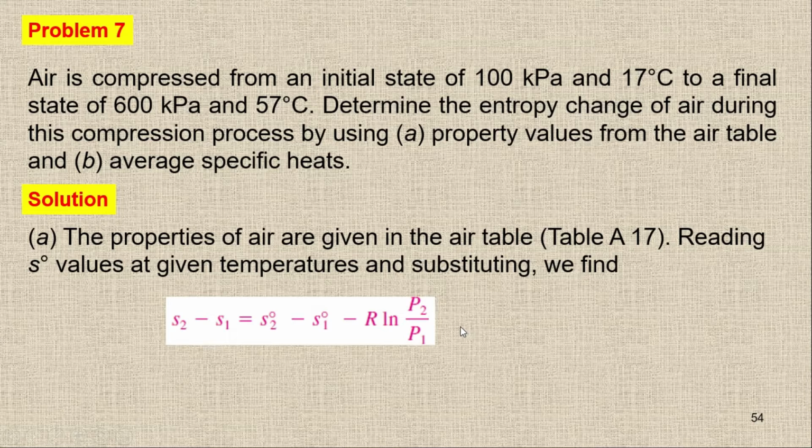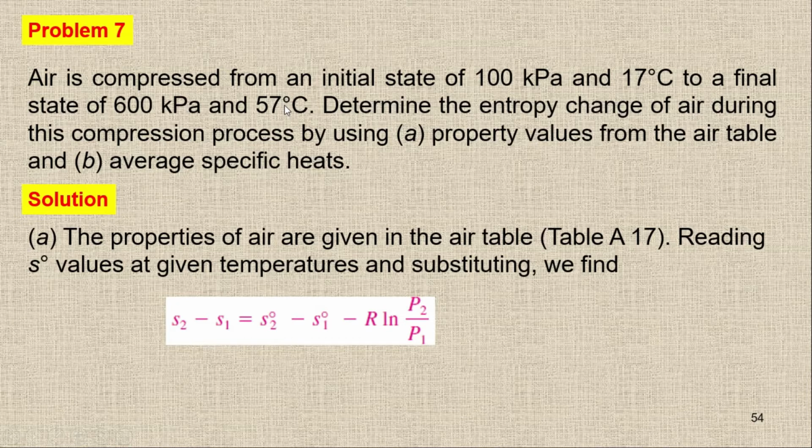Here you can see that the S naught is basically dependent on the temperature, while the entropy change is dependent on the temperature as well as on the pressure. The values of R, P1 and P2 are already given. So I can check S1 naught at 17 plus 273 Kelvin and S2 naught at 57 plus 273 Kelvin.